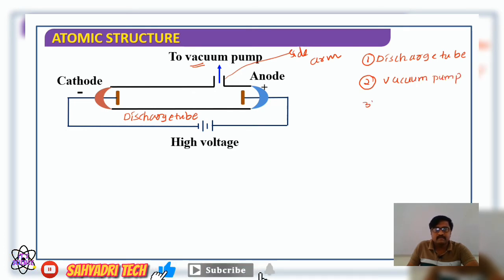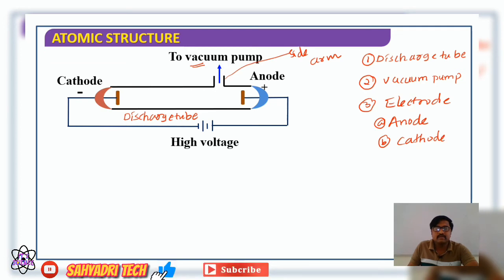Then further there are electrodes, two metal plates or metal sheets connected on either side of a discharge tube, and they are named anode and cathode.